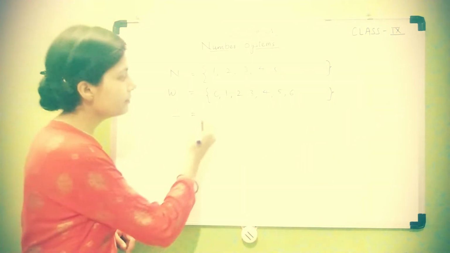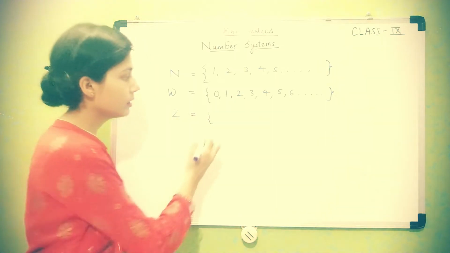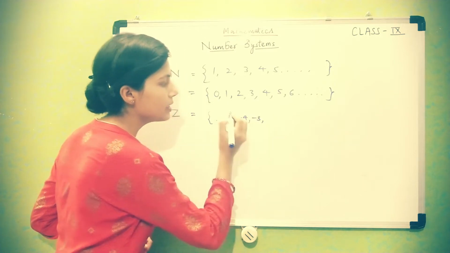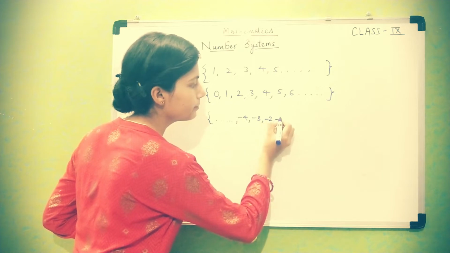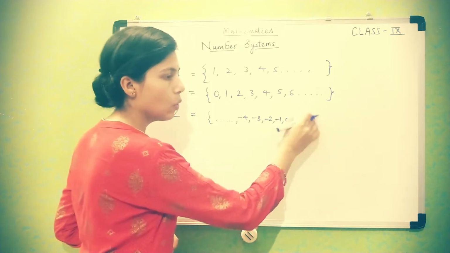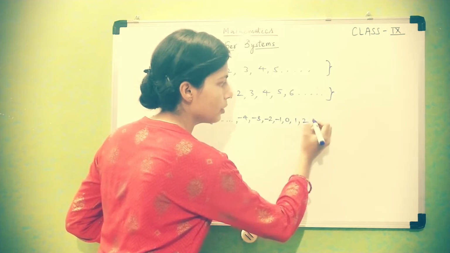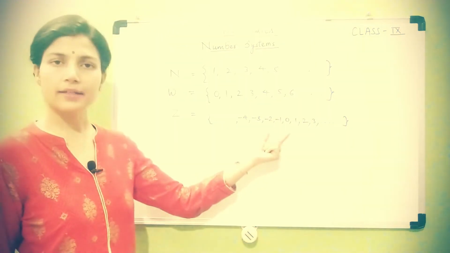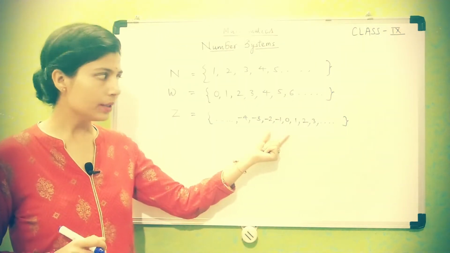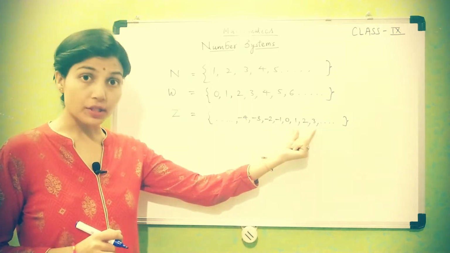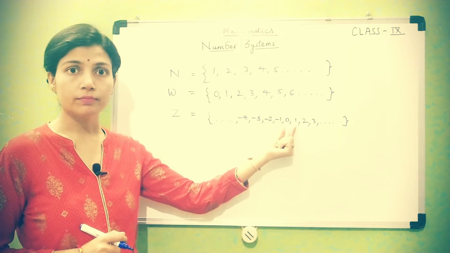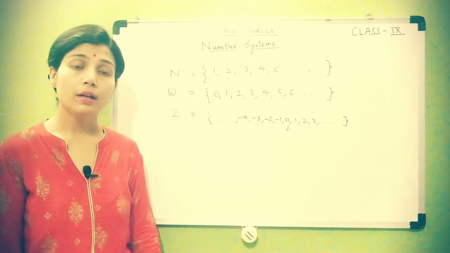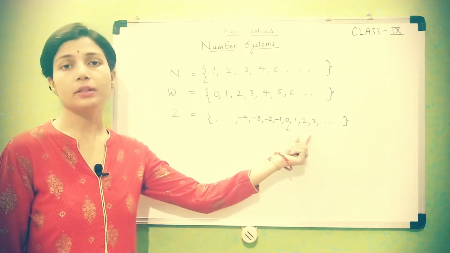The collection of negative numbers like this, as well as whole numbers starting from 0, 1, 2, 3 and so on, are the examples of integers. Integers include negative numbers as well as positive numbers and 0. Here 0 is neither a negative nor a positive integer.